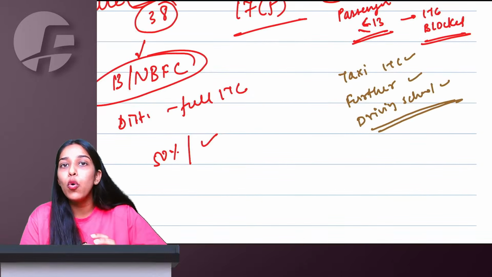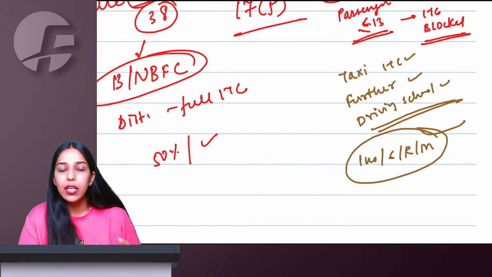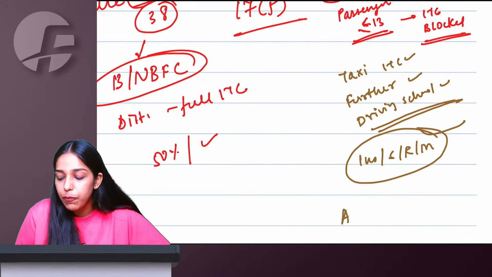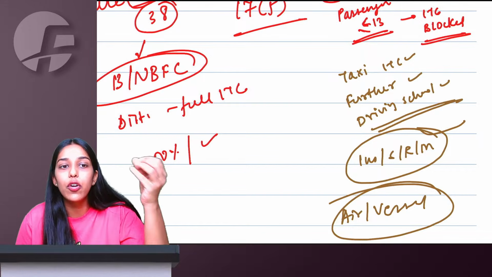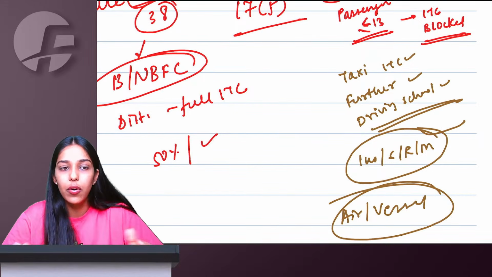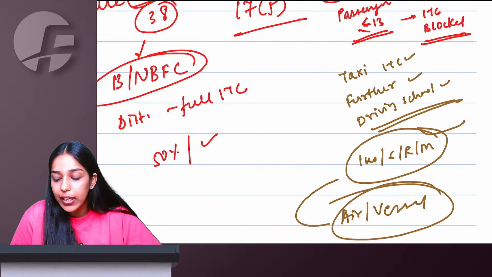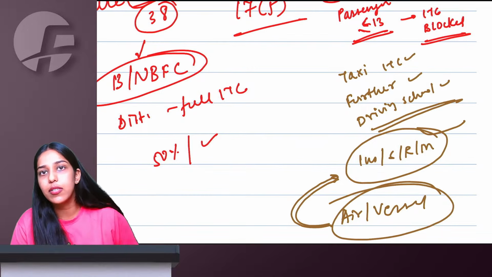And for whatever motor vehicle ITC is blocked, its insurance, service, repair, maintenance is also blocked. If ITC on the original vehicle is available, ITC on insurance, service, repair, maintenance is also available. Same for aircraft and vessel. If you are further supplying aircraft or vessels, teaching, navigating, driving, or you are in a business of goods transport or passenger transportation, ITC will be allowed. Otherwise, for private jets and the like, ITC is going to be blocked. And for an aircraft or vessel whose ITC is blocked, even insurance, service, repair, maintenance ITC is going to be blocked.